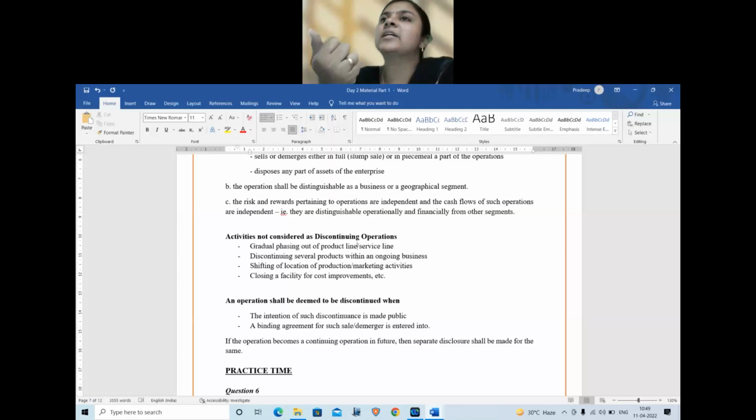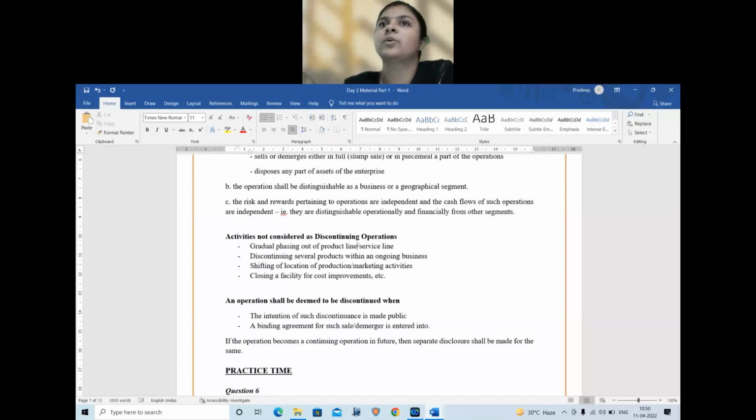Okay. So that is a gradual stop of a product line, which is not an identifiable separate segment and which is not an operation which is discontinued through a single plan. So therefore it is not a discontinuing operation as given in the standard itself. The standard has given the examples. Okay, so you can quote the standard as per AS 24. The following operations shall not be deemed as discontinuing operations. Second, discontinuing several products within an ongoing business, which means in the same segment. Say suppose you are in the consumer segment or you are in the retail segment, and in that retail segment you are having multiple products.